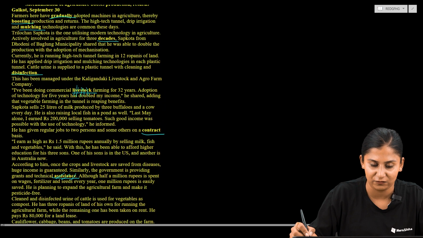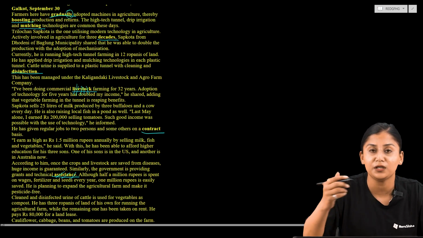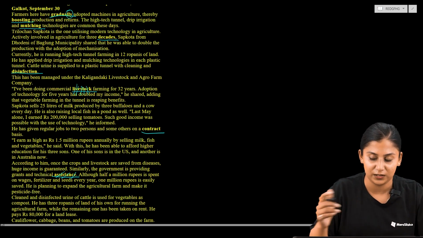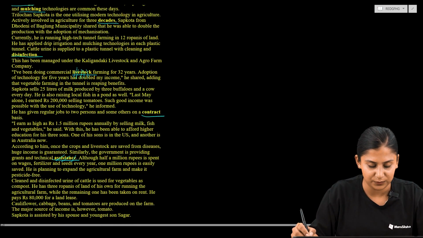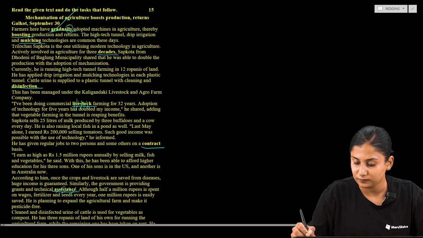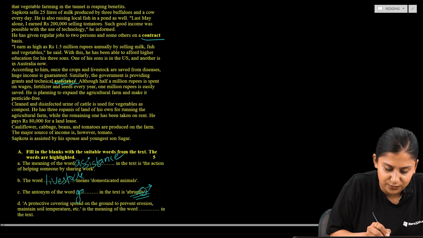Yes, gradually. If you fail to know the meaning of the word, you can use this technique as well. So the correct answer would be, of course, gradually. Let's write it out here: GRADUALLY.